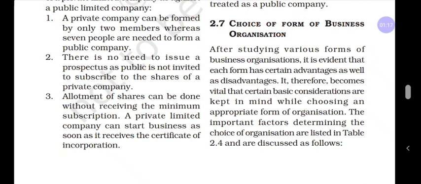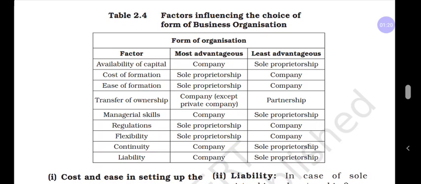This chart is showing the factors influencing the choice of form of business organization. You can observe the factor column. First one, availability of capital. Second one, cost of formation. Third point, ease of formation. Fourth one, transfer of ownership. Next one, managerial skill. Next, regulation. After that, flexibility, continuity, liability. Let us learn in detail one by one.